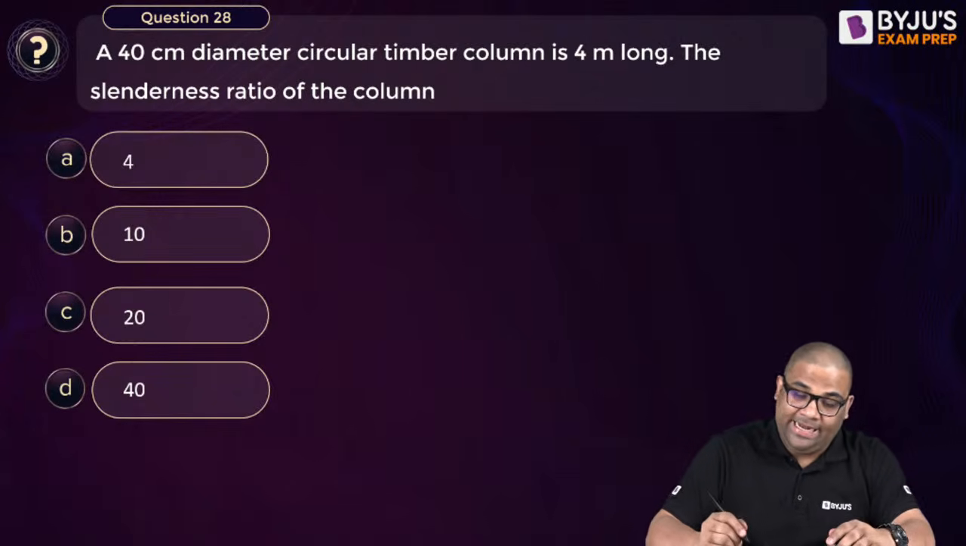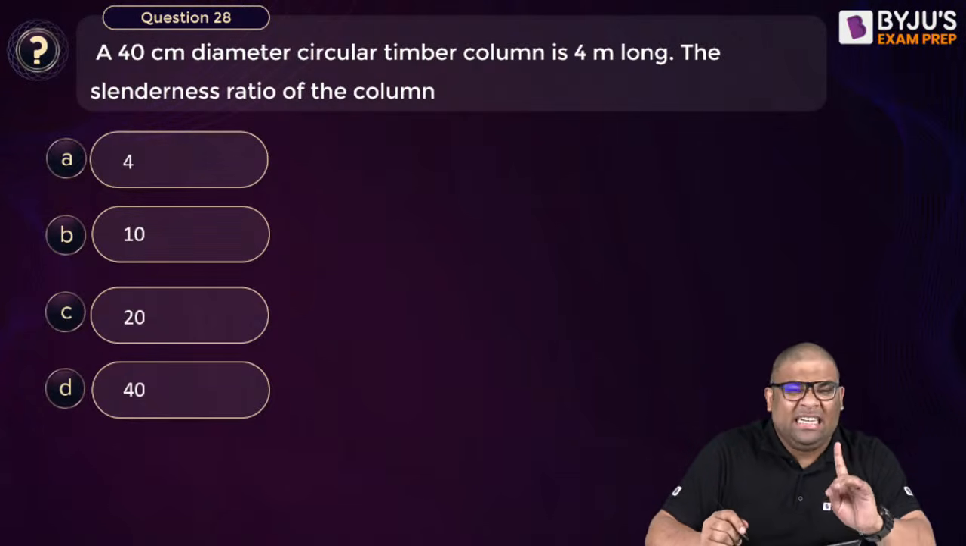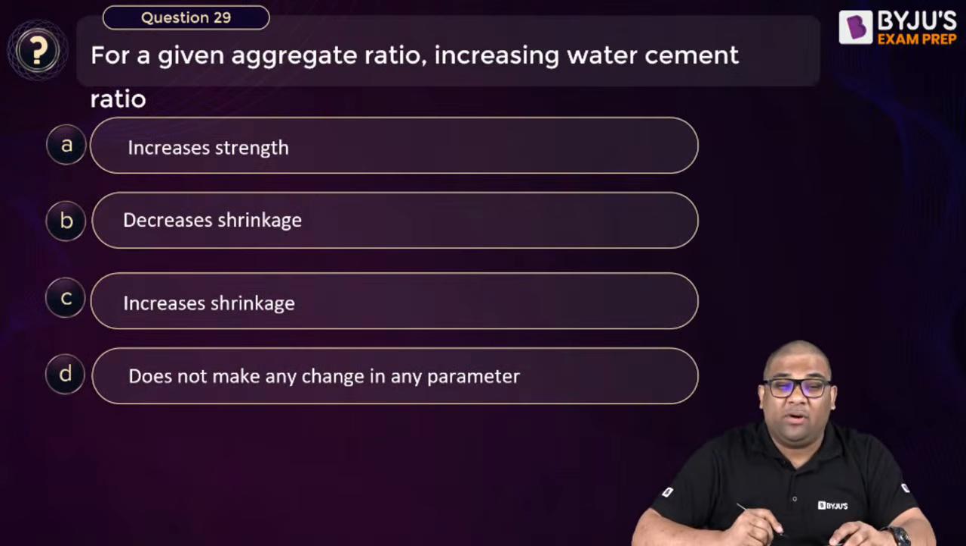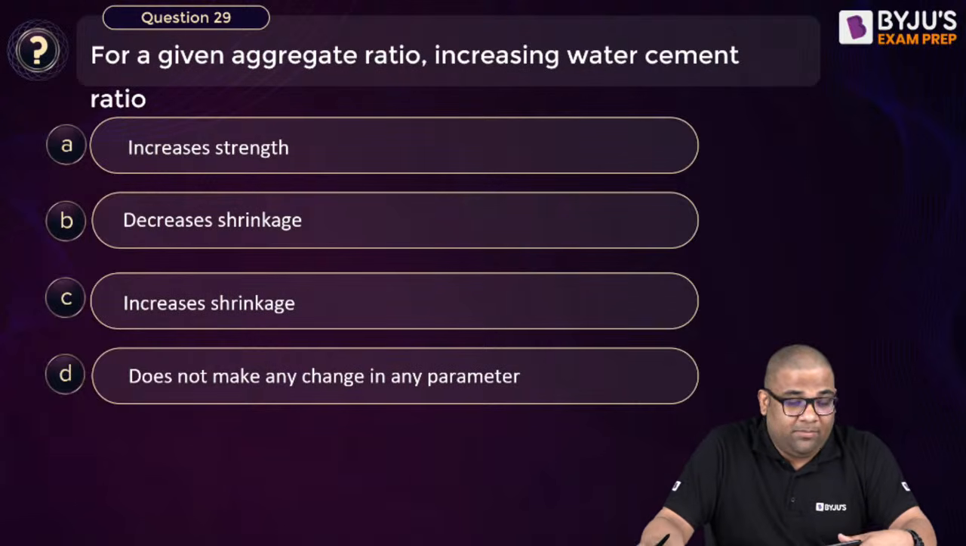Question number 28. Slenderness ratio. See, it is a little complicated. Not complicated, easy only, but it will take some time. It is numerical, so we'll leave it for the end. Question number 29.